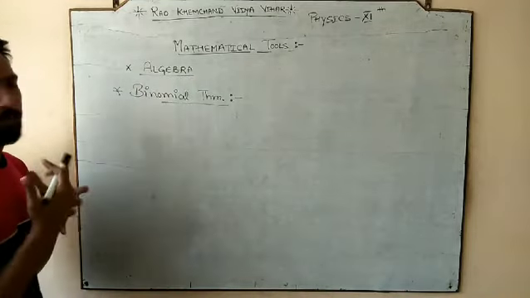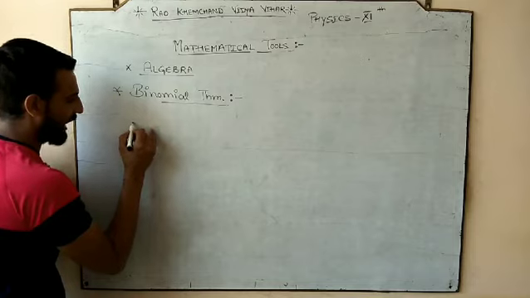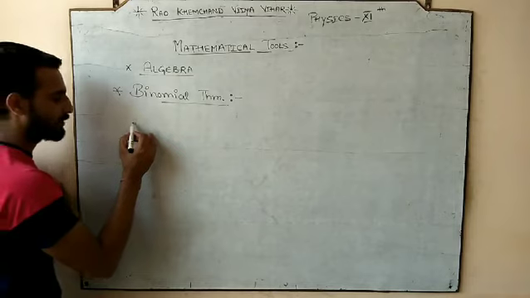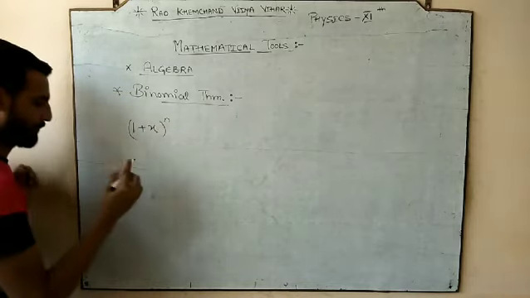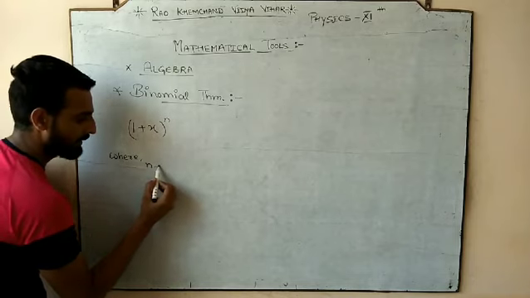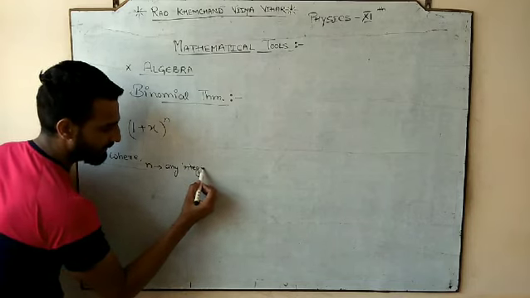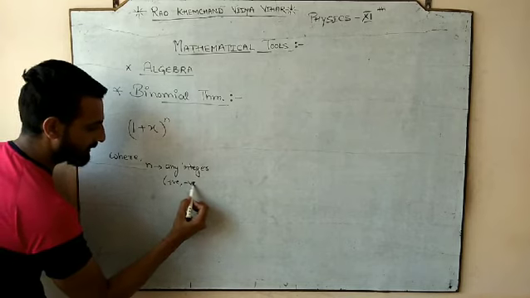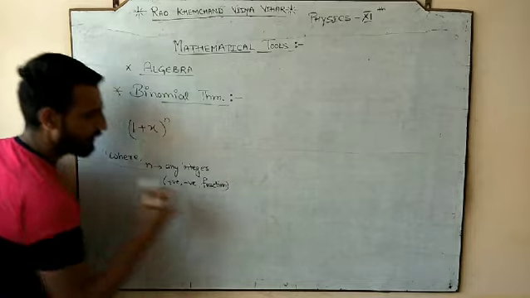So binomial theorem says that if we have an expression in the form of 1 plus x whole power n, where n is any integer, either positive, negative, or in the form of a fraction.